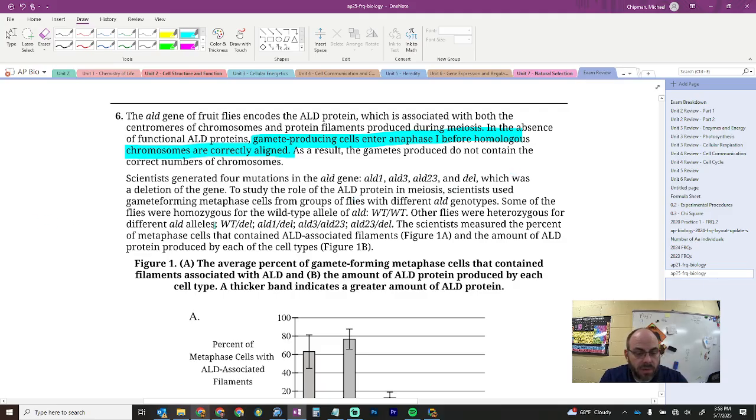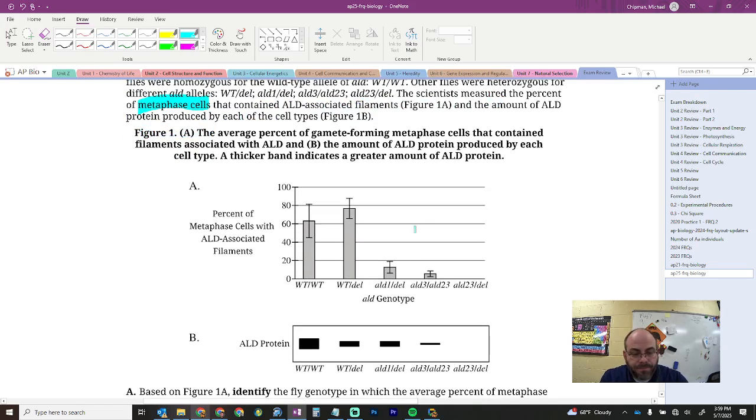Some of the flies were homozygous for the wild type of ALD. Big things, right? Other flies were heterozygous for different ALD genes, and you have the things there. Scientists measured the percent of metaphase cells that contained ALD-producing filaments, and the amount of ALD protein produced by each one. Metaphase cells is also pretty important here, so we're going to make sure that we understand that. And you have the average percent of metaphase cells that had that protein and the amount of ALD protein produced by each cell type.